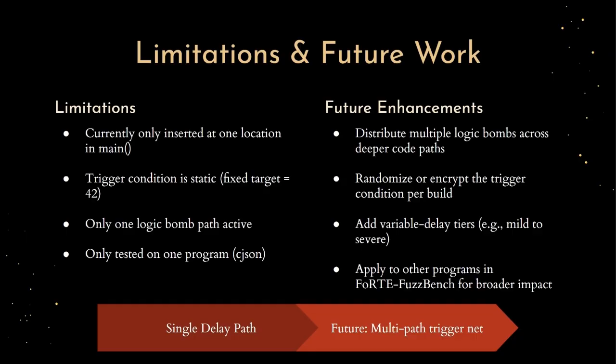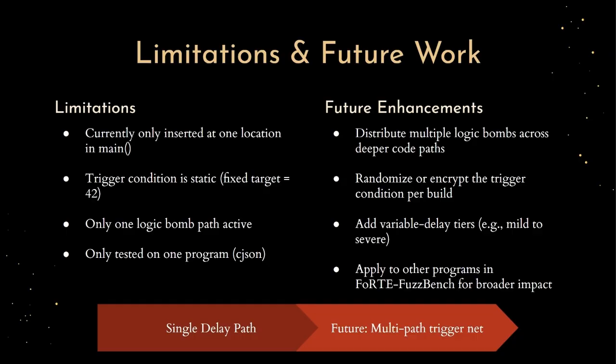I could also randomize the condition itself. Like, instead of always checking for the value 42, maybe I have a secret key that changes the trigger threshold every time the program is rebuilt. That would stop attackers from reverse engineering the trigger once and reusing it across systems. Another idea is adding multiple tiers of delay. Maybe mild slowdowns for low probability matches and longer delays for higher confidence triggers. That kind of variability makes it even harder to optimize fuzzing runs.